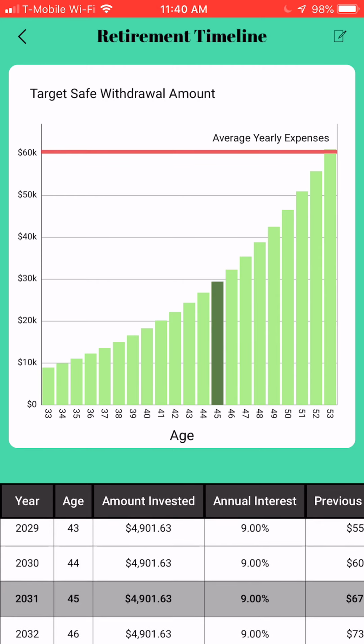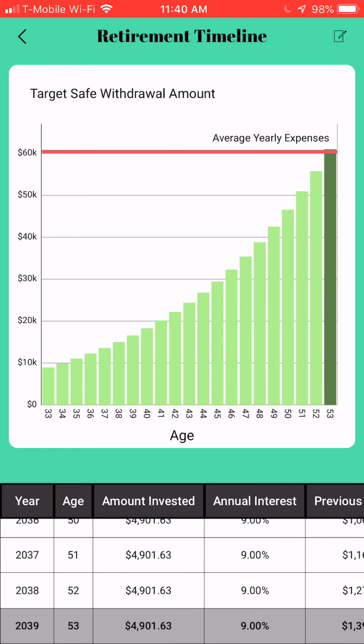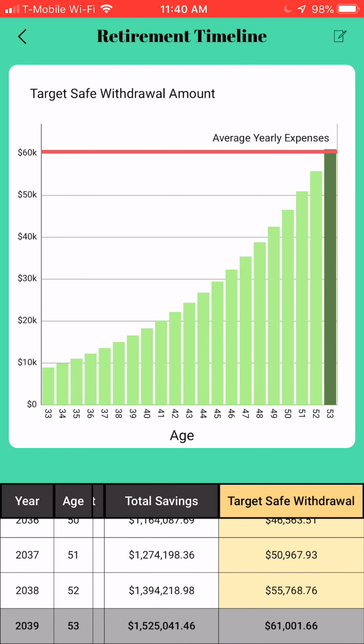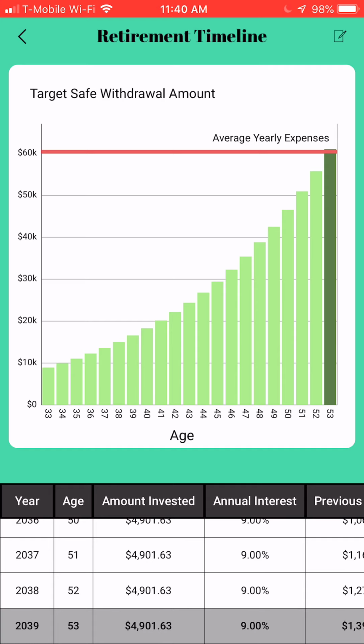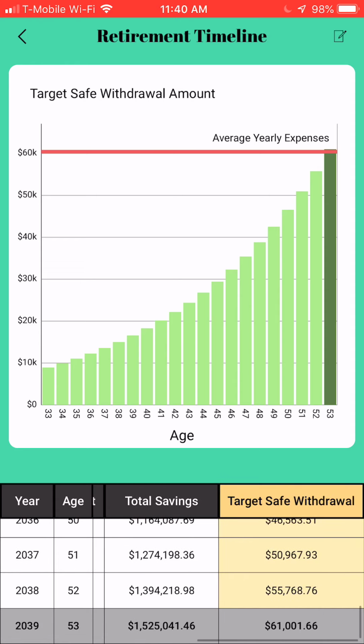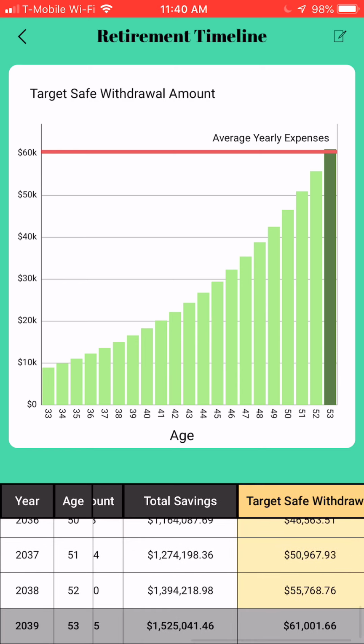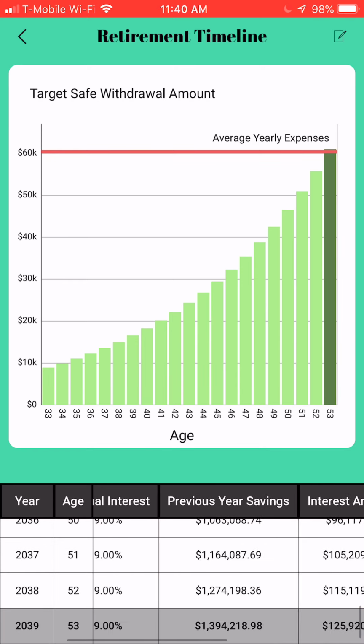Let's say we would like to see the age of 53. If we were to have a consistent amount per year of $4,901 invested, and assuming a 9% rate of return per year, this is exactly when I would be able to achieve my retirement.